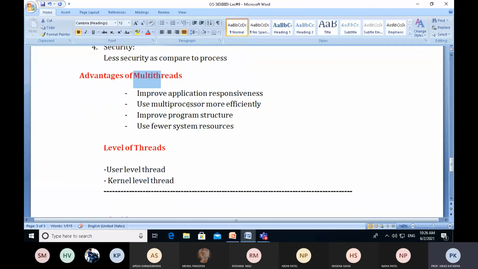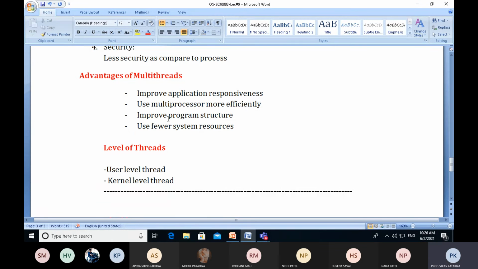Advantages of multi-threads. Why do we use multi-threading, or why does the operating system support multi-threads? To improve application responsiveness, use multiprocessors more efficiently, improve program structure, and use fewer system resources because it provides a resource sharing system.